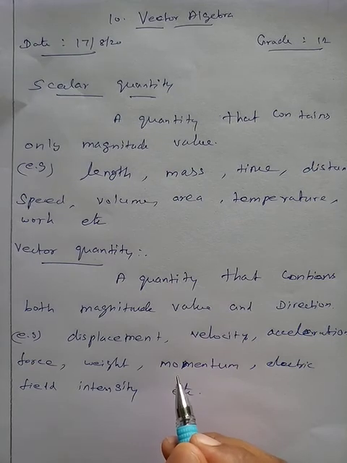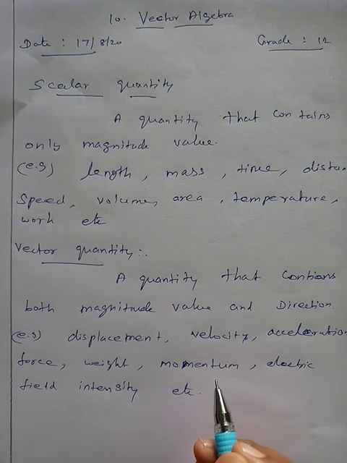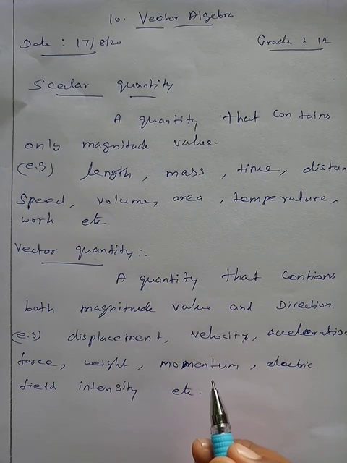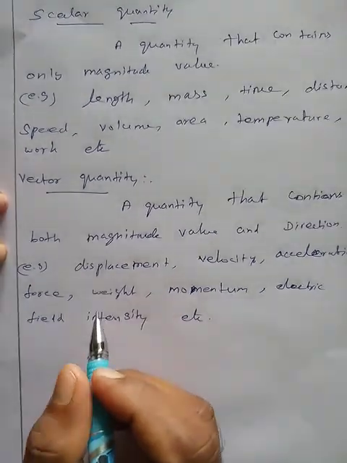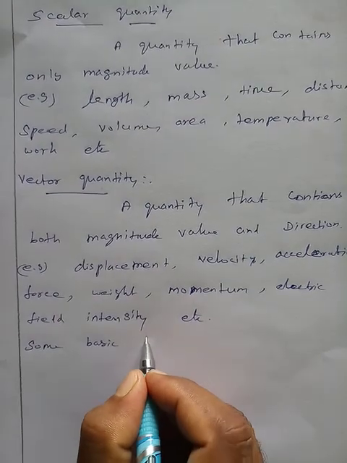Now, for this chapter, we will study some of the basic concepts about vectors and their various operations. Various operations means addition of vectors, multiplication of vectors, etc., and their algebraic and geometric properties. These concepts we are going to see in this chapter. And next, some basic concepts.